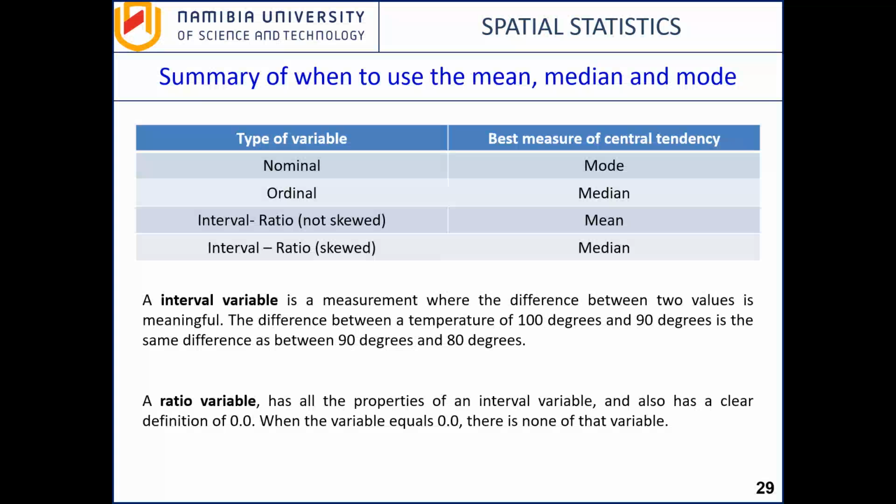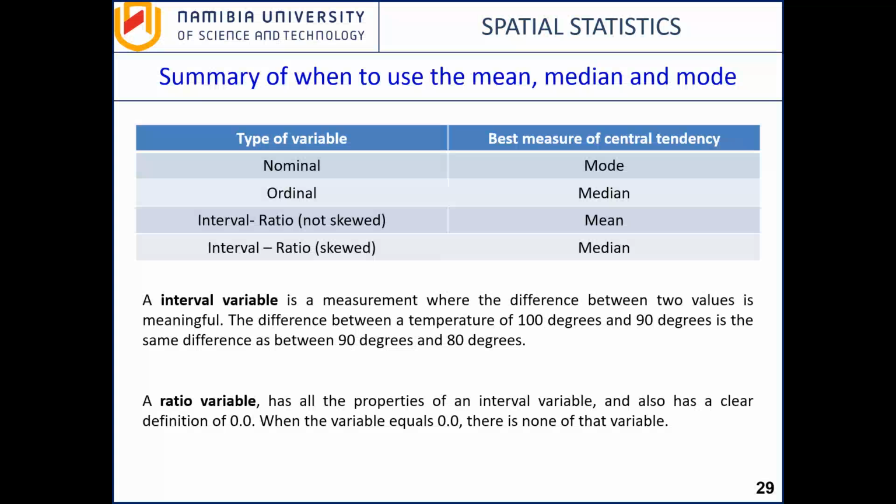And then we have another two types: interval ratio when it is not skewed, and interval ratio when the data is skewed. When it's not skewed, if it is numerical data, we always take the mean. When it is skewed, we take the median. Why? Because skewed means there are outliers. The median represents skewed populations better. This is something we already demonstrated a couple of slides before, when we were defining mean and median.